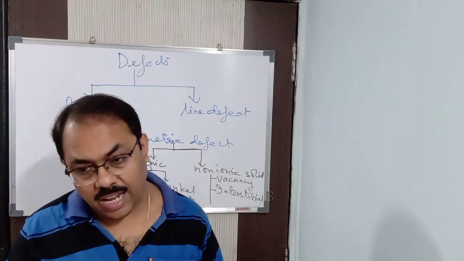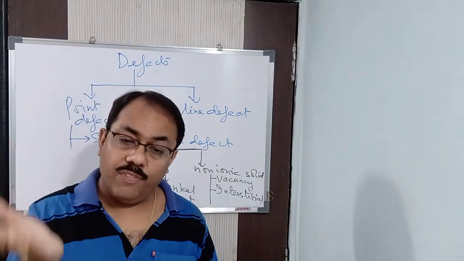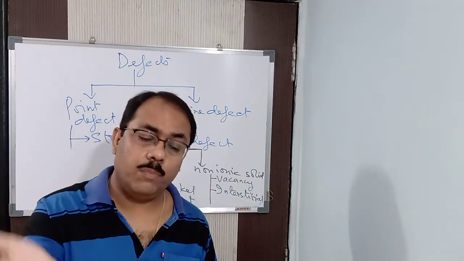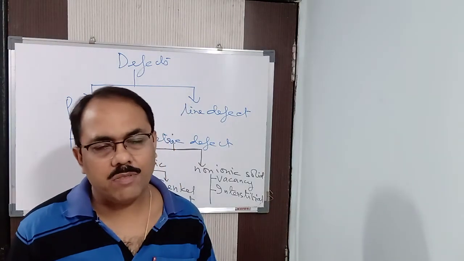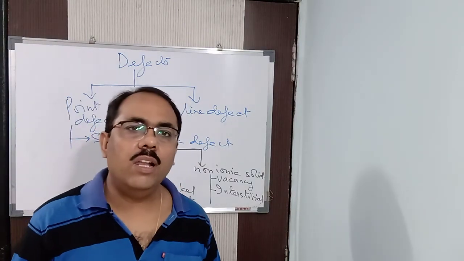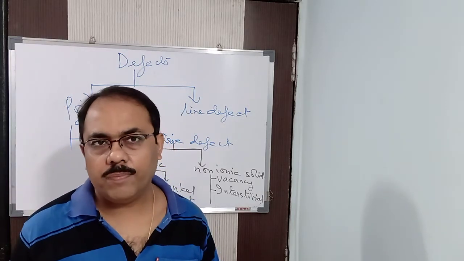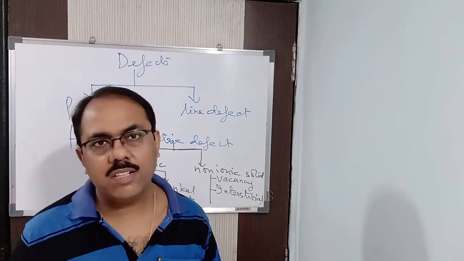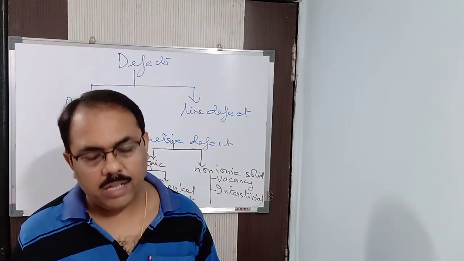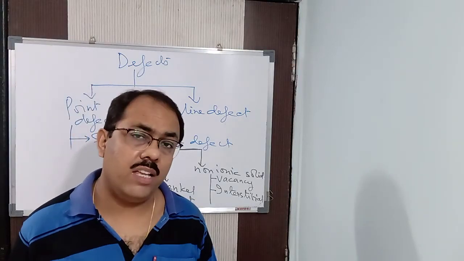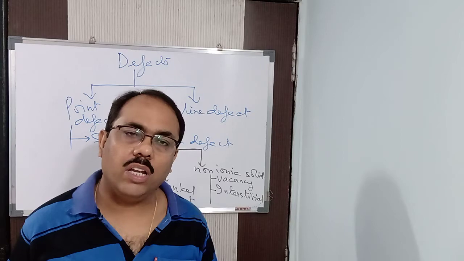If suppose more cations are missing, the negative charge is going to increase. If more anions are missing, the positive charge is going to increase. So electrical neutrality will not be there in that kind of solid. But here equal number of cations and anions are missing from the solid. And when equal numbers of cations and anions are missing from the solid, the electrical neutrality is maintained, and hence that type of defect is known as Schottky defect.